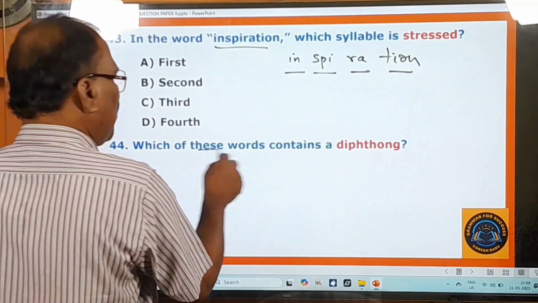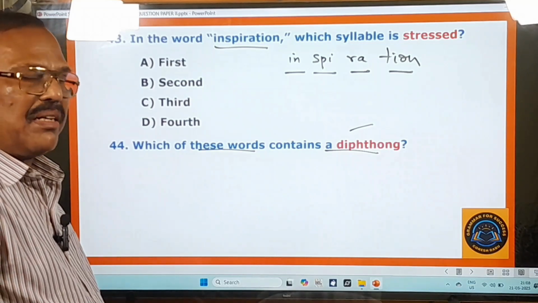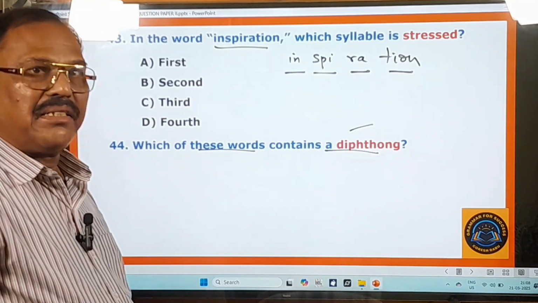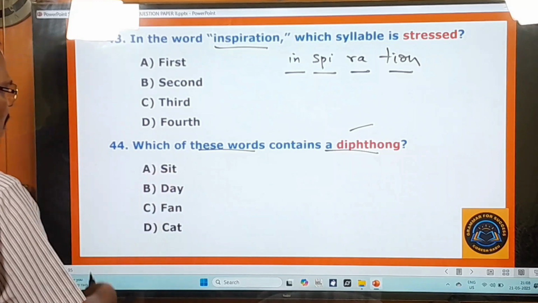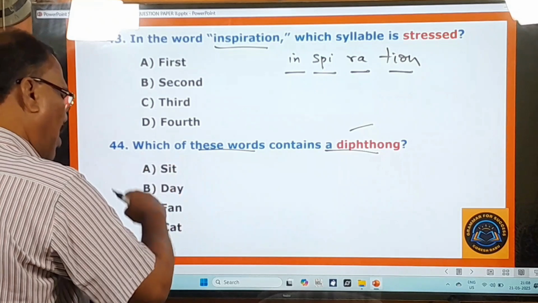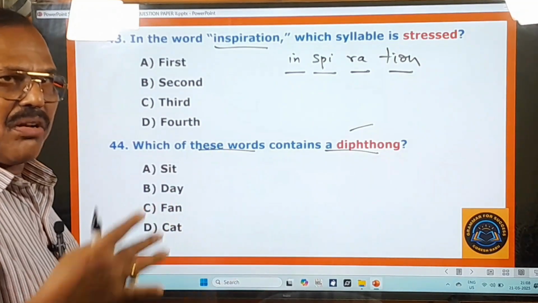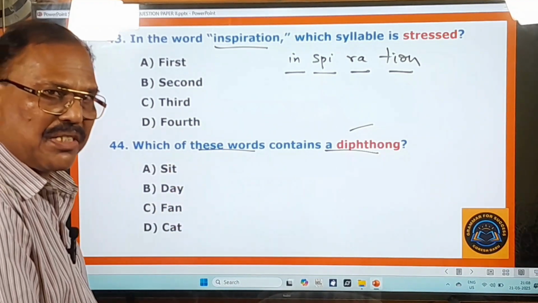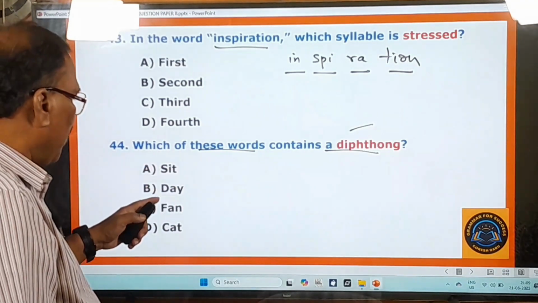44th question: which of these words contains a diphthong? About diphthongs you know pretty well. Even then, in the explanation video I am going to talk a little more elaborately about these 8 diphthongs. What are the diphthongs? Look at the words given: sit, day, fan, cat. Of these 4 options, which word has a diphthong if it is written in phonetic transcription? Try to get the phonetic transcription of these words, and you can find out in which word the diphthong lies, whether in sit, day, fan, or cat.